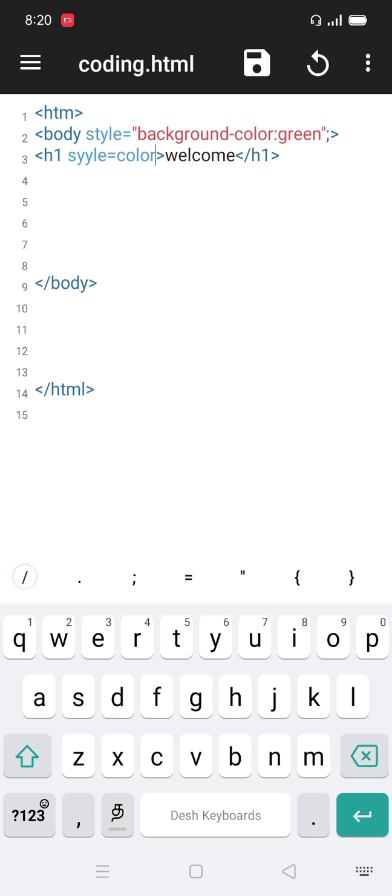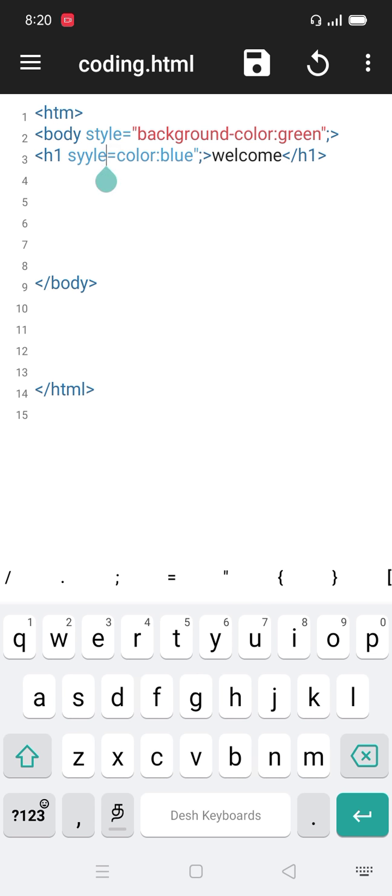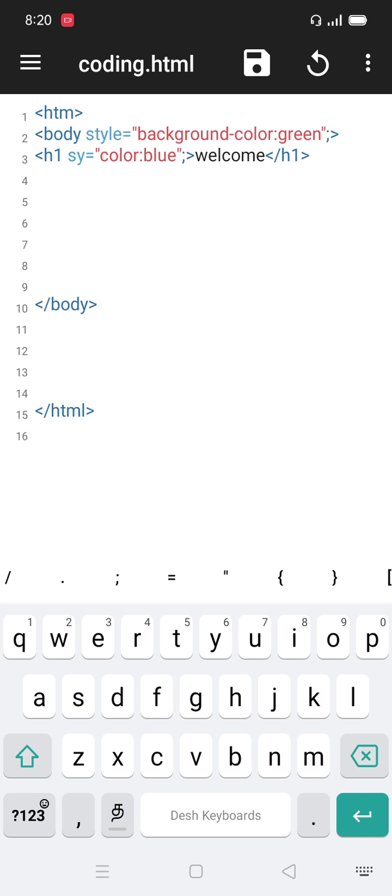Then open tag, close tag; it is mostly important to you. That's all. I made a spelling mistake in style, so I fix it. Style. After that I am using a paragraph.